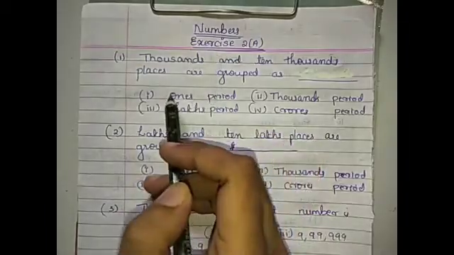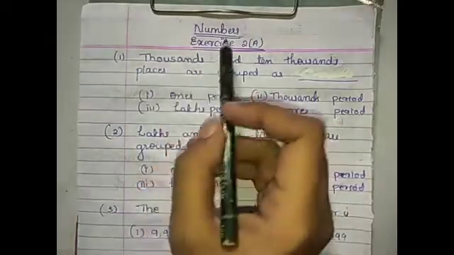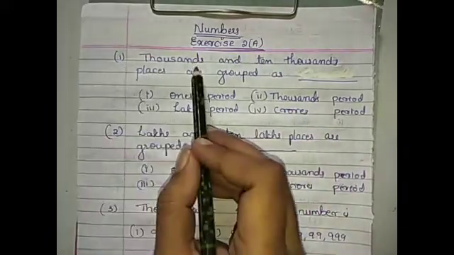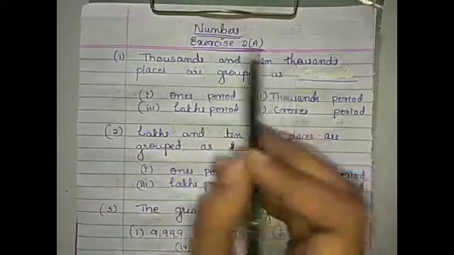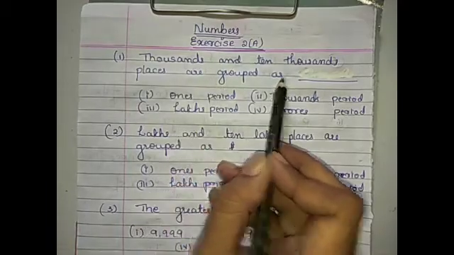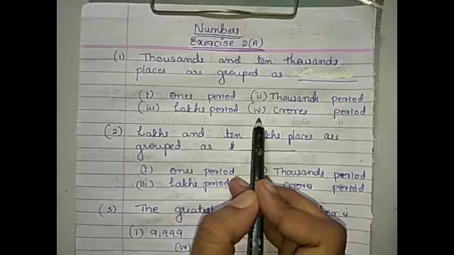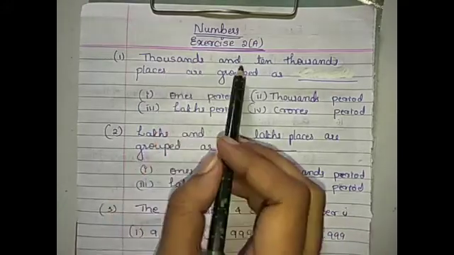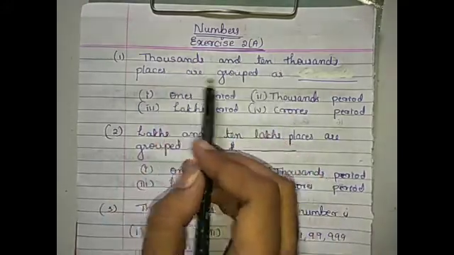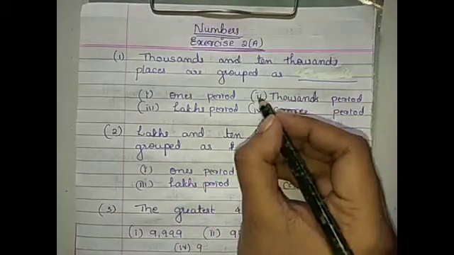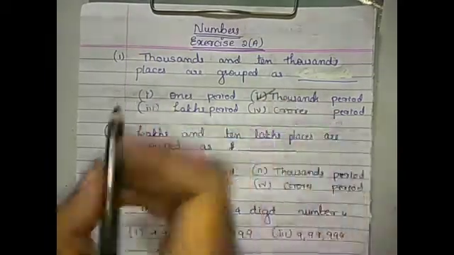Dear students, today we will do revision on exercise 2A. In the first one, thousands and 10,000s places are grouped as dash. Here four options are given. Thousands and 10,000s places are grouped as thousand period. So we have to take the second option.